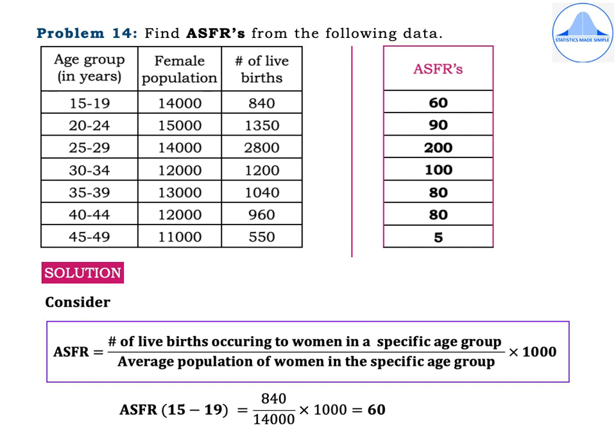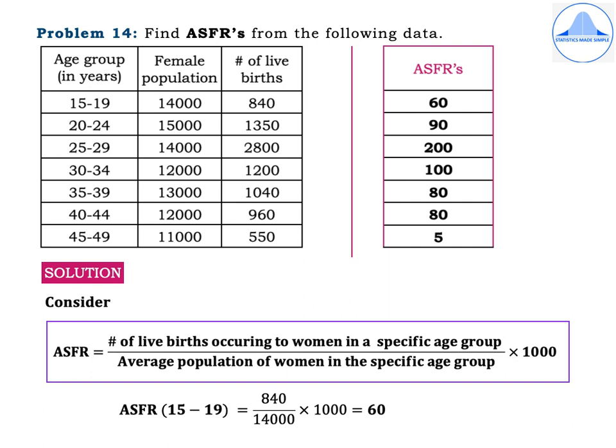Solution. First write the formula for ASFR, which is equal to the number of live births occurring to women in a specific age group divided by the average population of women in the specific age group, into 1000. So let us calculate ASFR for the age group 15 to 19 years, which is 840 divided by 14,000 into 1000, which is equal to 60.